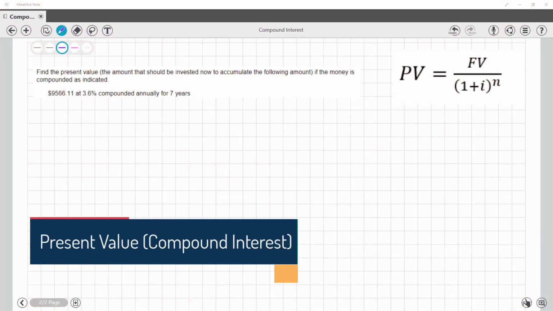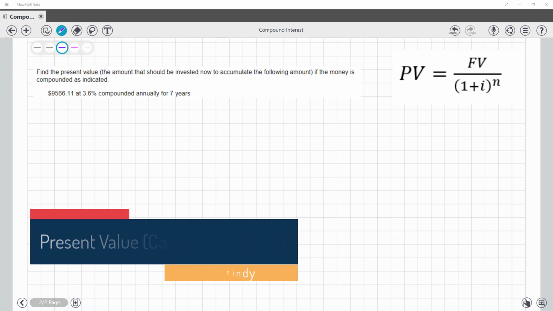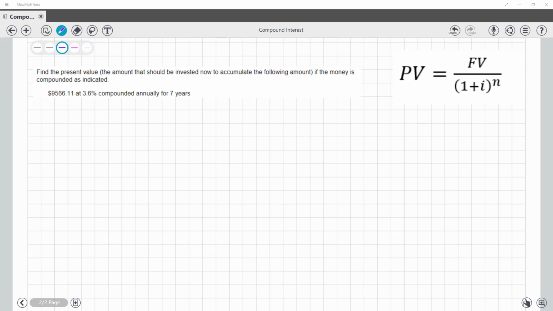All right, we want to find the present value. So how much should you invest now to get a particular amount later? This is just algebra of changing around the compound interest formula. So as I can see,